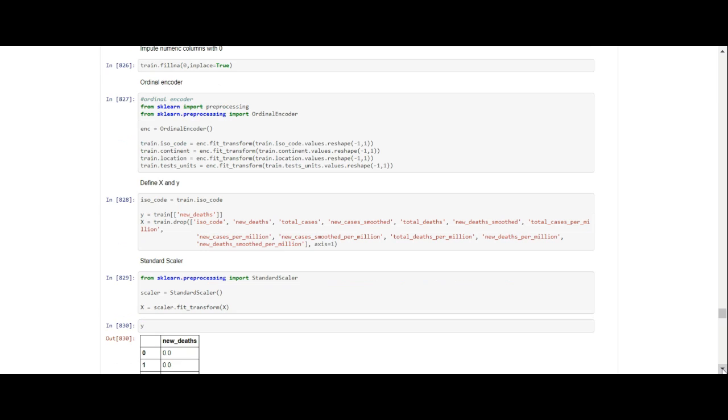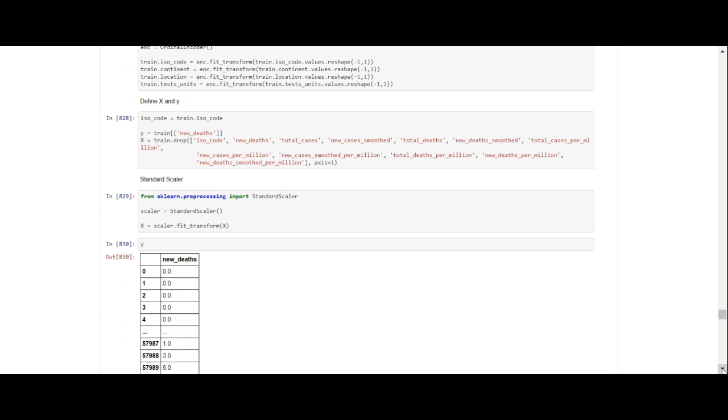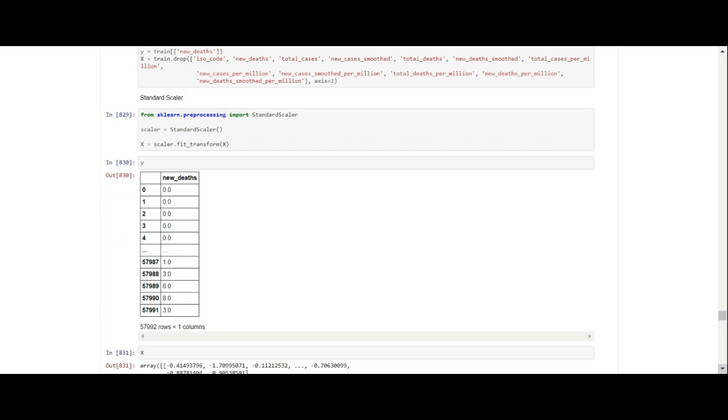Now we've taken all of the categorical columns and put them through an ordinal encoder. When you put it through an ordinal encoder, you're converting every category to a numeric sequence. Now we've defined our X and Y values. Our Y is new deaths, and our X is our train, but we dropped a lot of columns in that regard. And now we've got our standard scaler, so we put our X columns through a standard scaler.